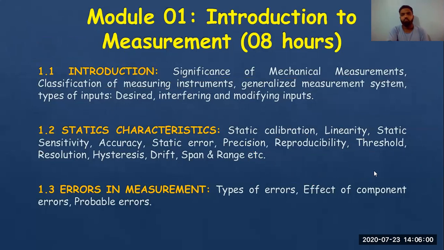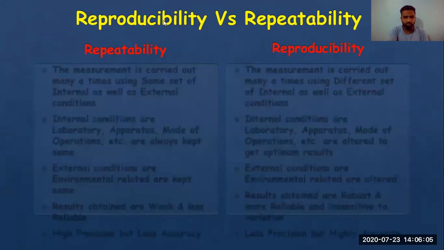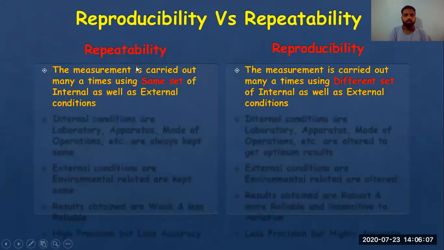Okay. So what do you mean by repeatability and reproducibility? I'll just explain. See, repeatability is the measurement which is carried out many a time. Repeatability is more like precision. If you remember precision, you take a group of readings. So it is similar to precision. The measurement is carried out many times using the same set of internal as well as external conditions.